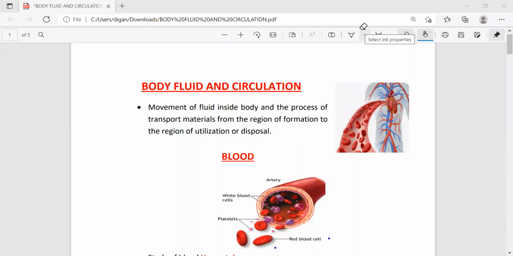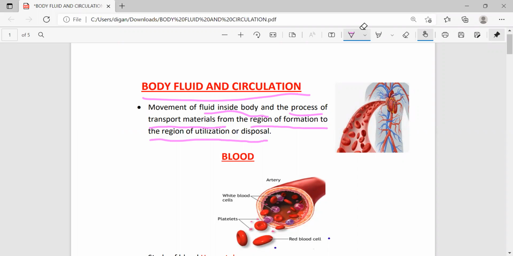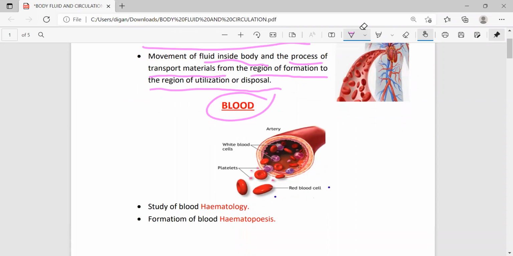Let's proceed with today's video on one of the important chapters, that is body fluid and circulation. In this chapter, we are going to discuss the movement of body fluid inside the body of animals and the process of transport of material from the region of formation to the region of utilization or disposal. As in your NCERT book, the first topic of this chapter is blood. So in this video, I am going to discuss blood.